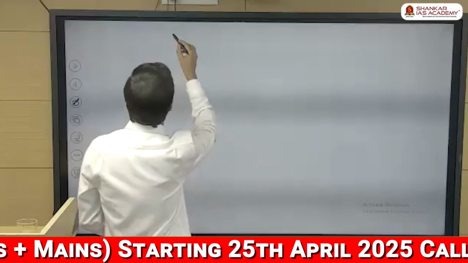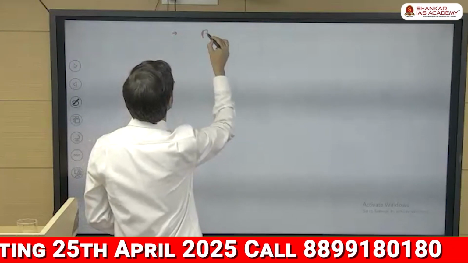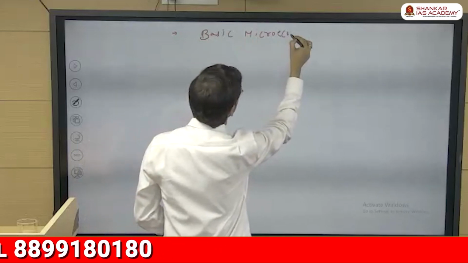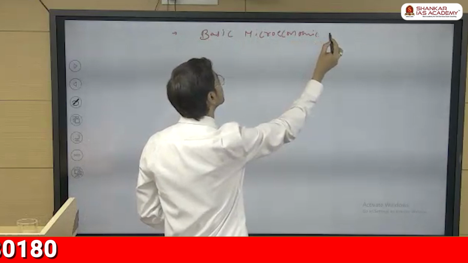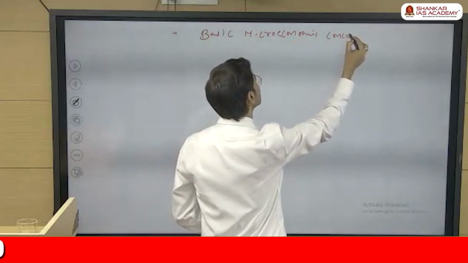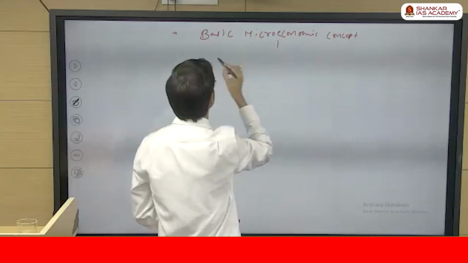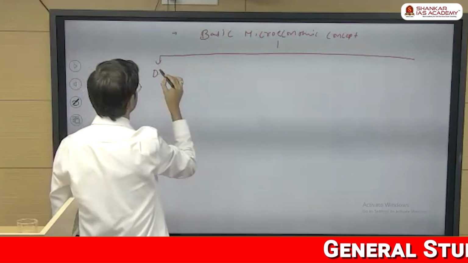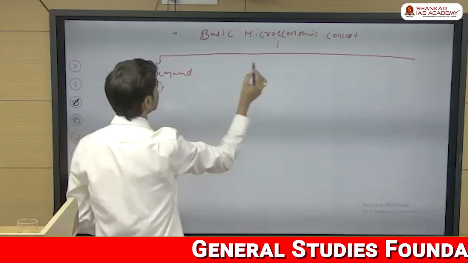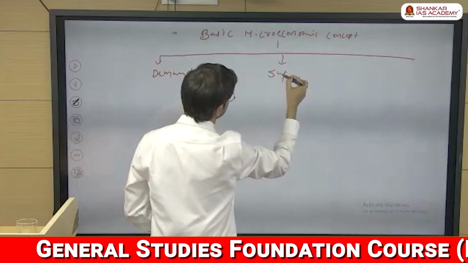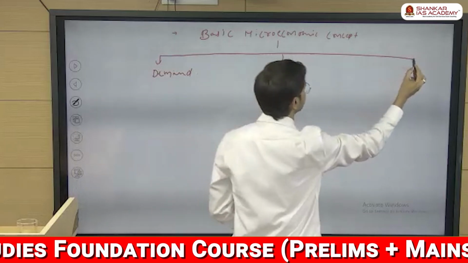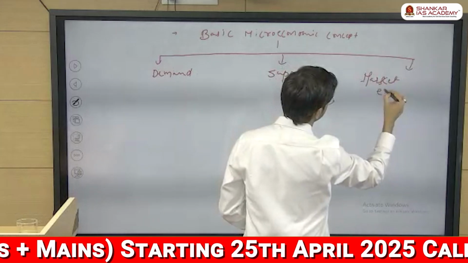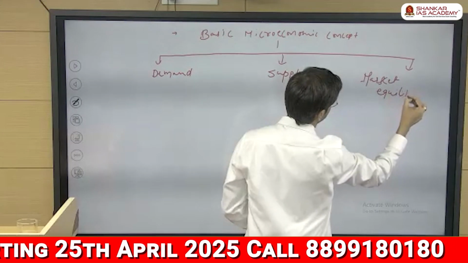Now, the next thing we have is the basic microeconomic concepts. We'll see one by one: demand, then supply, and market equilibrium.